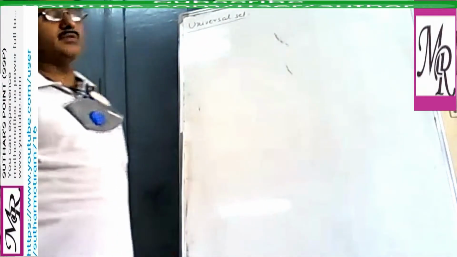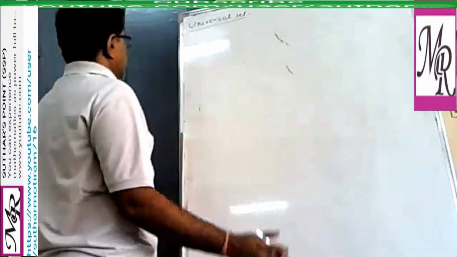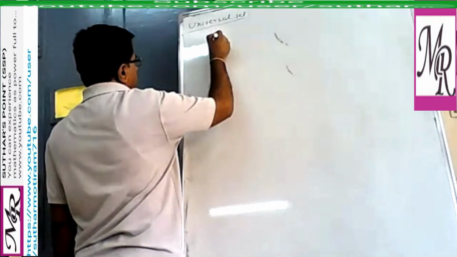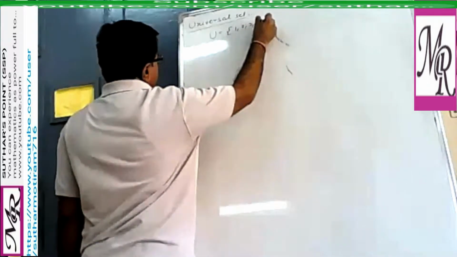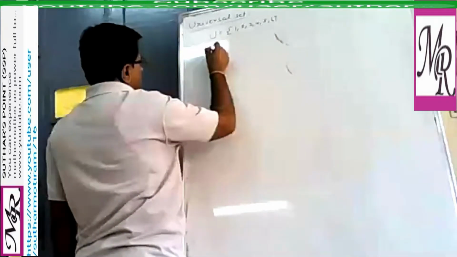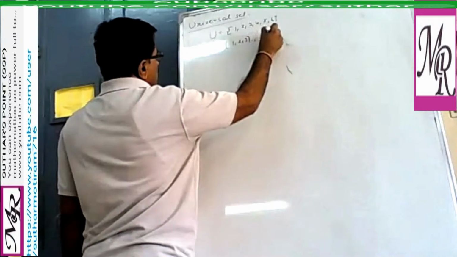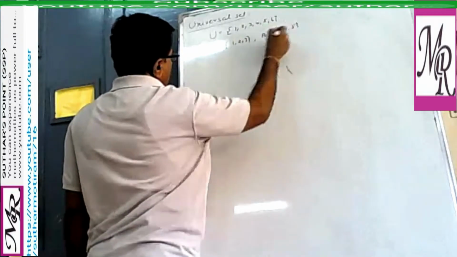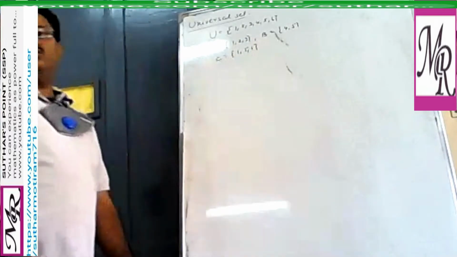We say that a universal set is a set whose subsets are given, or we can say it is divided into subparts. Suppose you take a set denoted by capital U, containing elements 1, 2, 3, 4, 5, 6. If its subsets are given: A containing 1, 2, 3, B containing 4, 5, and C maybe 1, 5 and 6 like this. As you know, A, B, C are all subsets of U.